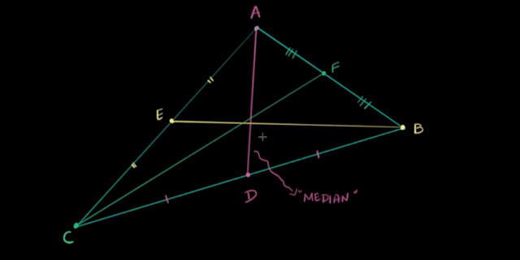Now if you notice what's going on over here, something should pop out to you. I drew my median AD and then I drew my median BE. Both will be within the triangle and they'll meet at some point. That's not surprising, they have to meet at some point. But the third median that I drew seems to be meeting at the same point. Even though it looks like they're not exactly meeting at a point over here, that's because I did not find the midpoint exactly.